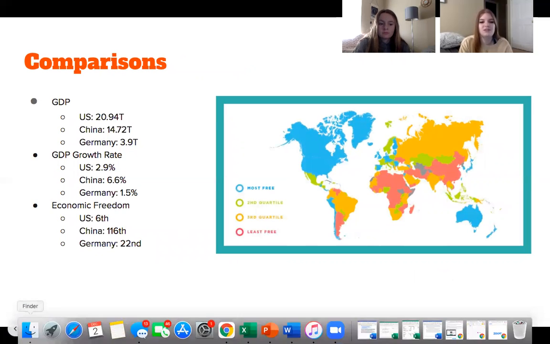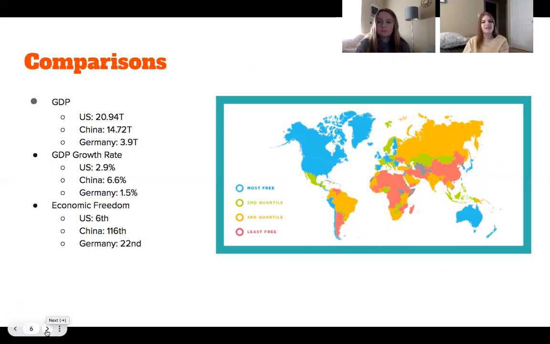And then looking specifically at comparisons of the three countries, as we stated before, these are the three GDPs. So the US does lead the world in GDP. They are the largest economy despite China having the largest population. Their GDP growth rates are on the slide. So the US has a 2.9% growth rate, China has a 6.6% growth rate, and Germany has a 1.5% growth rate. So we can see that though the US has more money circulating throughout the country, China has an expected growth rate that is much higher than the US.